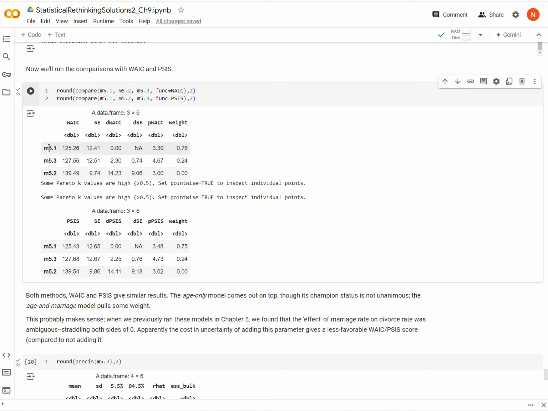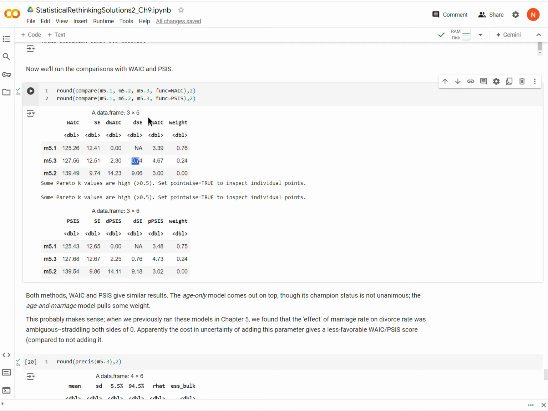So M5.1 does better than M5.3, which does better than M5.2. Then we get the WAIC score here, as well as the standard error of that score. For dWAIC, we get the difference between whatever model and the top model. So the difference between M5.3 and M5.1 is 2.3. Then we get the standard error of the difference.